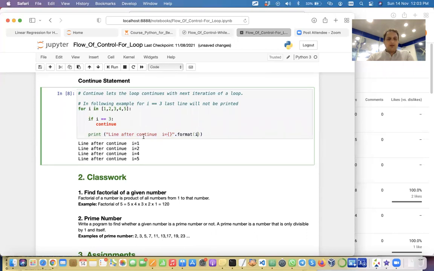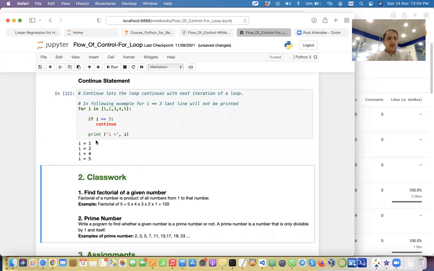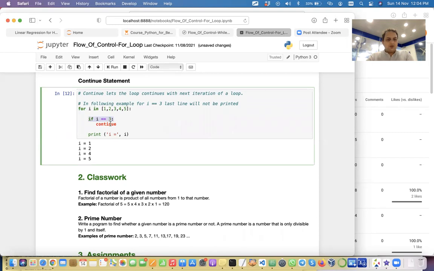We can actually maybe just print this: I is equal to, then we're saying I, right? Now, when I run this, you see I'm getting 1, 2, 4, and 5. So what happens is, when my I value was 1, this was false, so it did not execute continue. It came in and printed here.